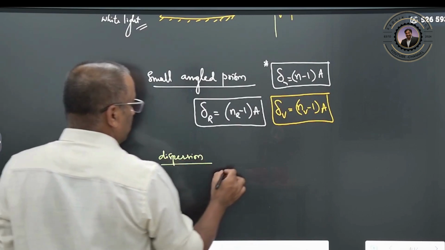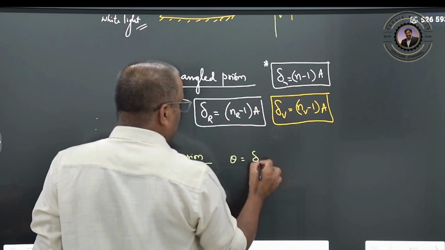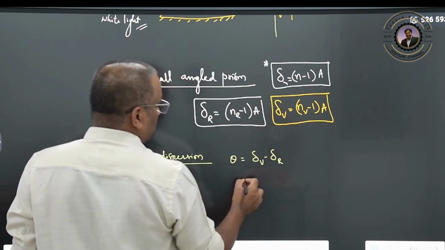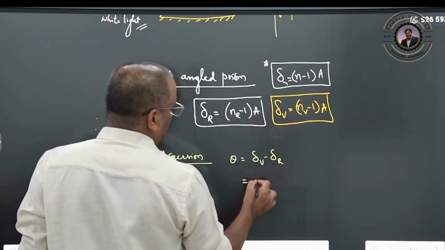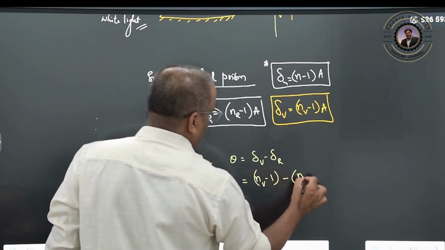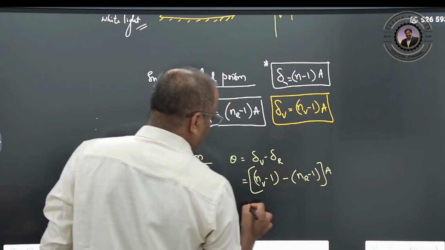So dispersion is nothing but theta, which is deviation for violet minus deviation for red color. You can substitute it: refractive index of violet minus 1, minus refractive index of red minus 1, into angle of prism.